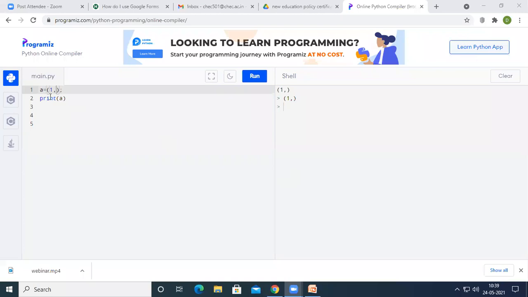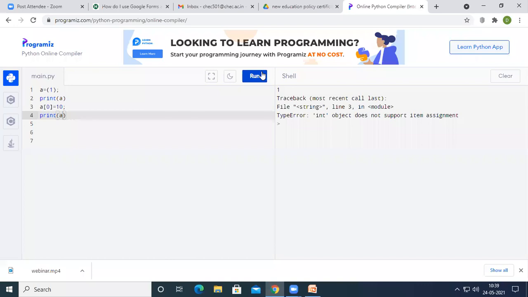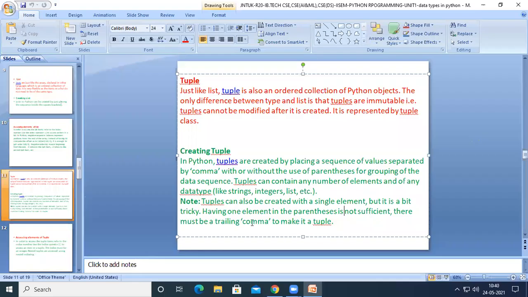right? So let us see what will happen if I use a equal to 1 and I print a, and I am trying to assign some value 10 here, and I am trying to print this a, and if I run the code, again I will get an error because anything represented inside this parenthesis will be a tuple, and we cannot change the value of the tuple, right? So let us see the next one.